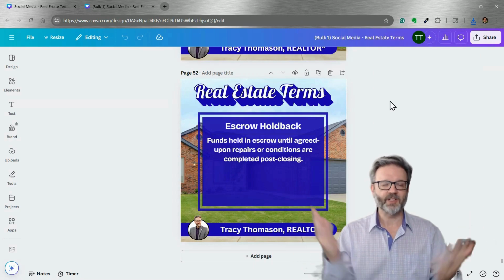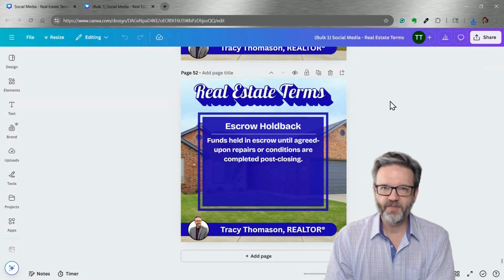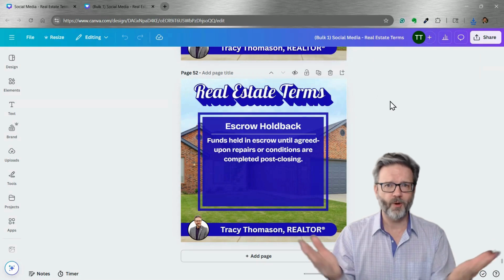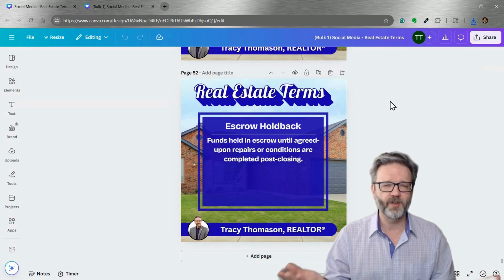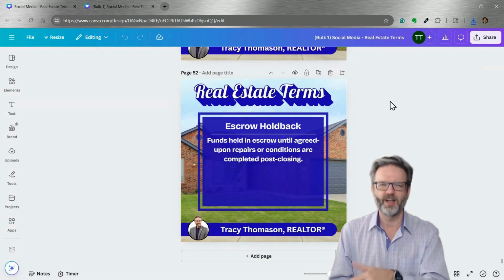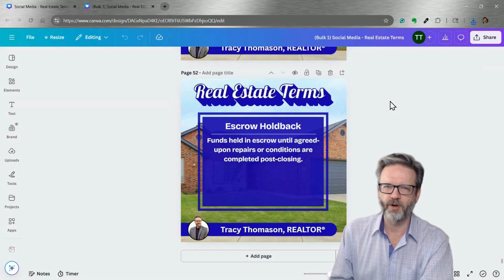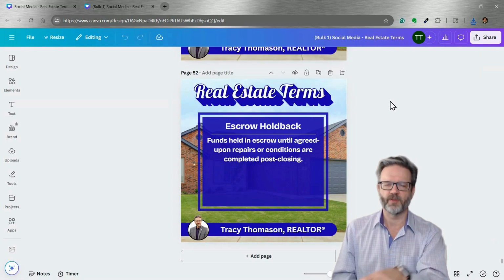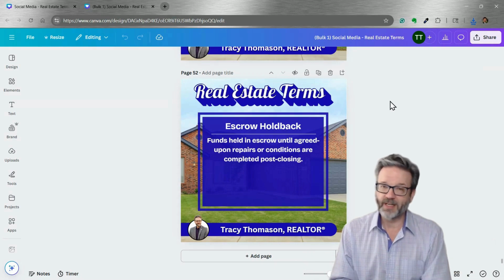And that's it. That's all there is to creating 52 or fewer or more, however many social media posts you want to create using ChatGPT, the free version, and Canva, the pro version. Of course, you can do it with ChatGPT, the pro version. I'm just using the free version for this demonstration to let you know that it can be done with the free version.